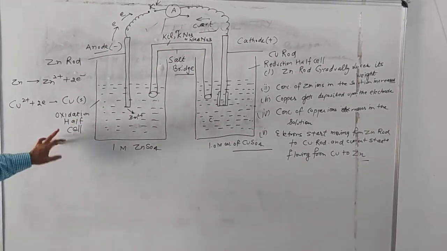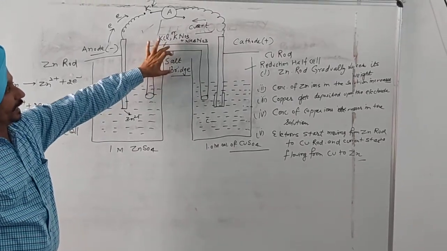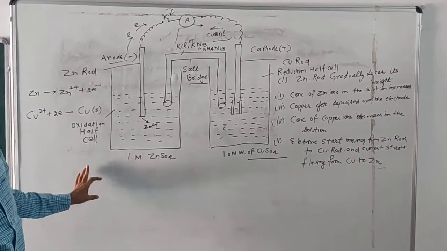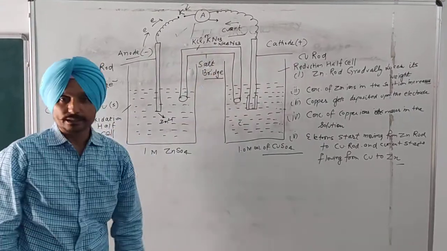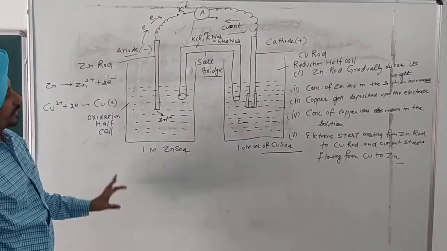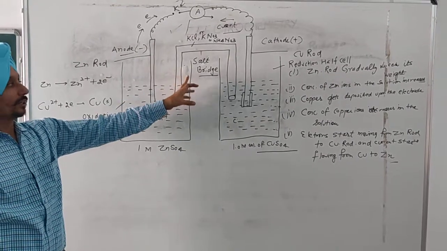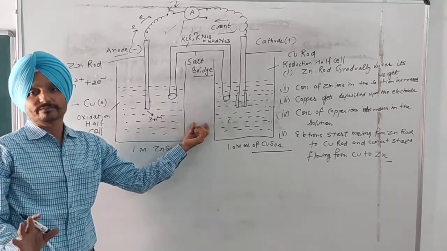I told you that the salt bridge contains an inert electrolyte. Inert electrolyte means the mobility of the anions and cations should be the same, and the ions of the electrolyte are not involved in any electrochemical change.